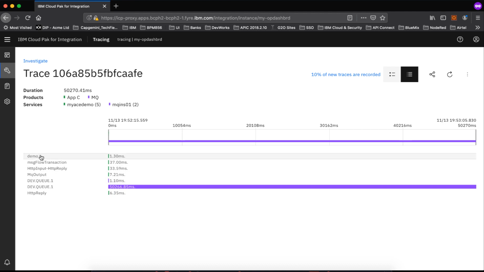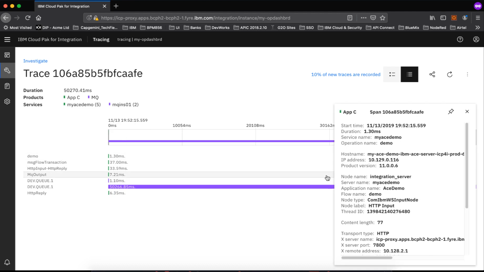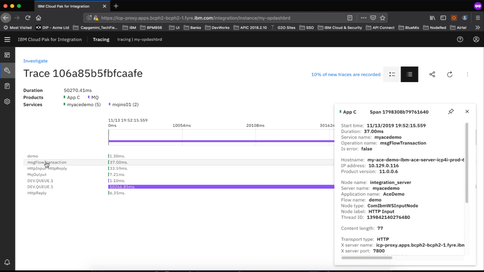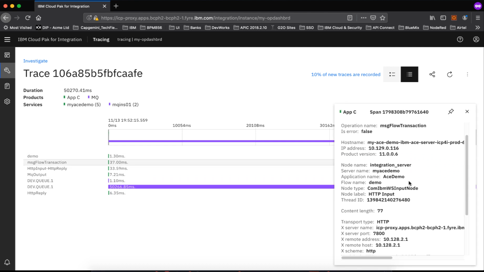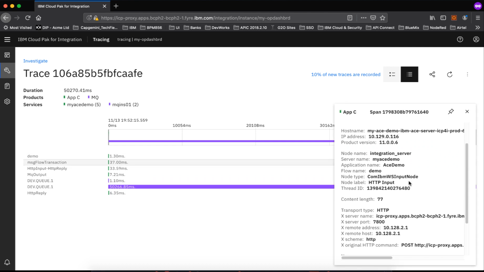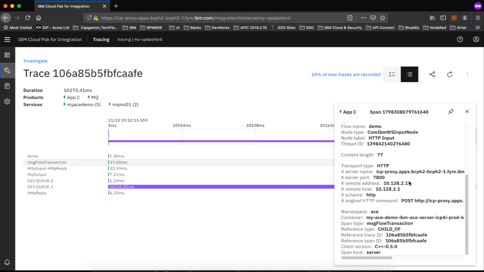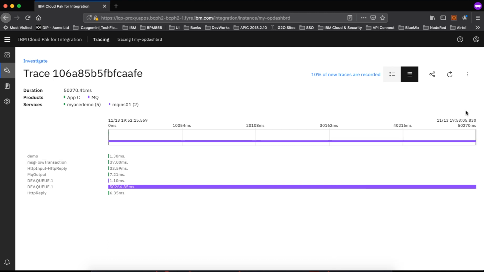It shows the demo integration operation name, message flow transaction, and inside the message flow transaction it will also have the reference ID, the reference trace ID and the reference span ID. I'm yet to figure out, because it's the first time I've set it up and am using it.